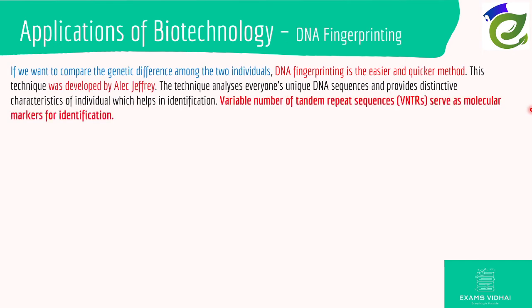DNA fingerprinting. If you want to compare the genetic difference between two individuals, DNA fingerprinting is the easier and quicker method. This technique was developed by Alec Jeffreys. The technique analyzes everyone's unique DNA sequence and provides distinctive characteristics of individual health and identification. Variable number of tandem repeated sequences, also called VNTRs, serve as a molecular marker for identification. You would have a different VNTR than me.